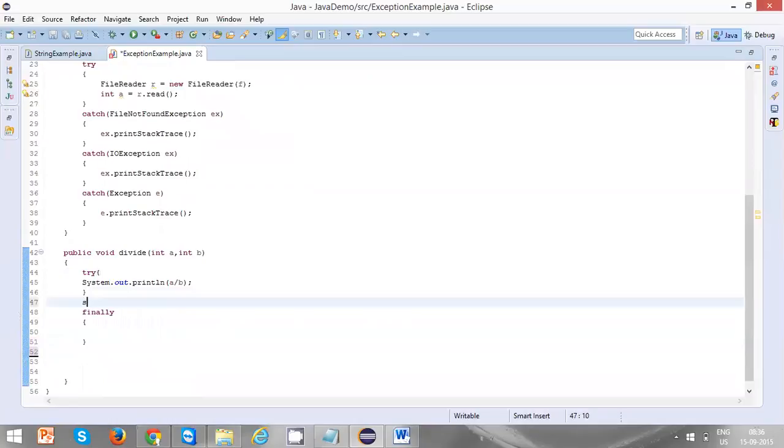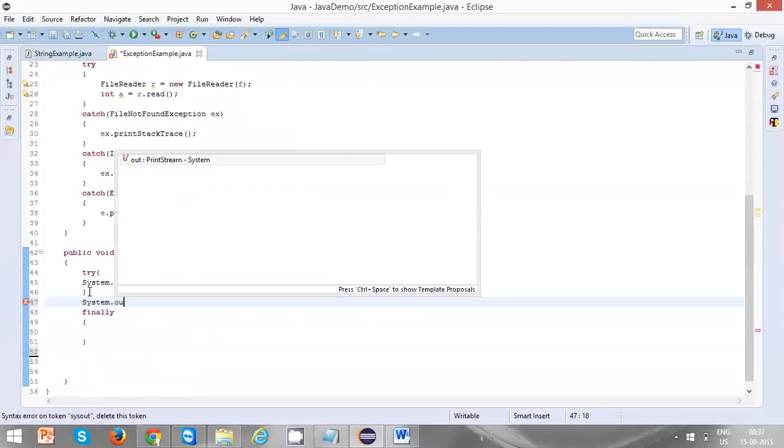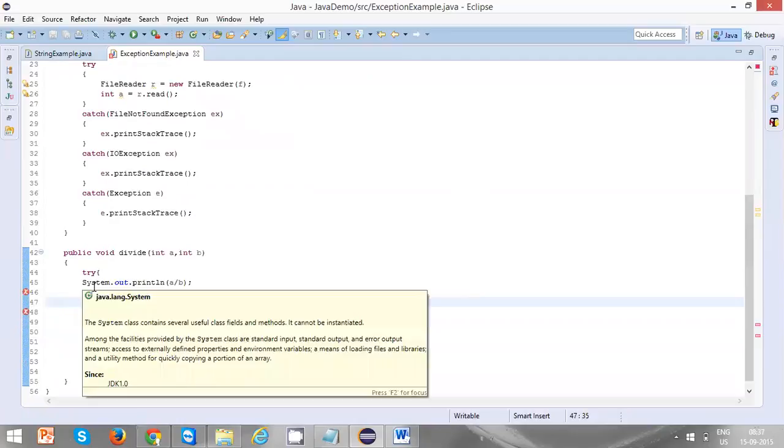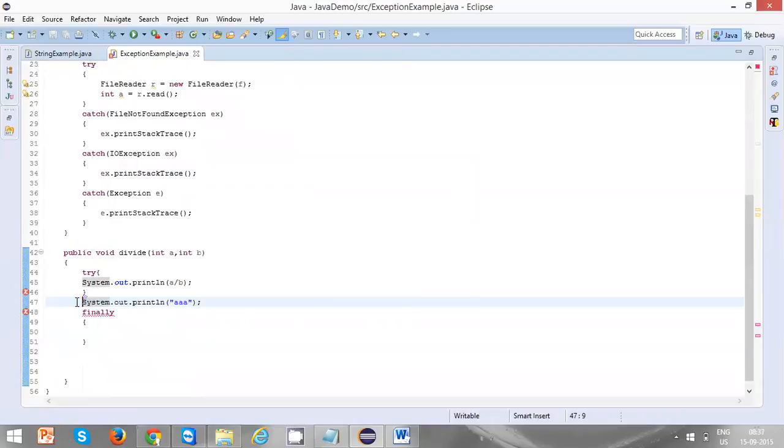So if you do it like this in between, you can see there are two errors. Syntax error, insert finally to complete the block statement. You can see here syntax error on token finally, delete this token, there are some errors that will come. So try has to be associated with either a finally or catch block, without which it will give an error. Okay, let's go back.